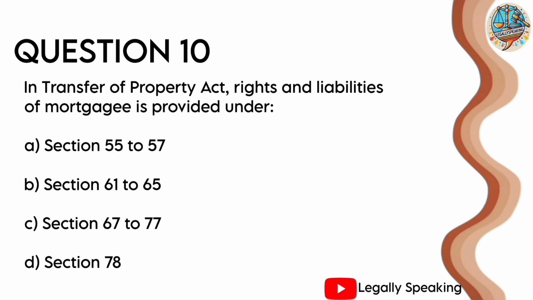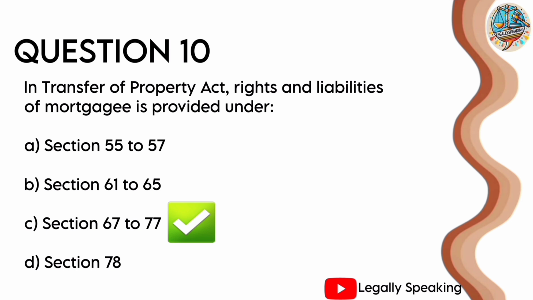Next question, question number 10. In Transfer of Property Act, rights and liabilities of mortgagee is provided under, you have to tell the section. Option A Section 55 to 57, option B Section 61 to 65, option C Section 67 to 77 or option D Section 78. Questions asking for a particular section are very important for PCS examination. The correct answer is section 67 to 77, which provides for rights and liabilities of a mortgagee under TPA Act.